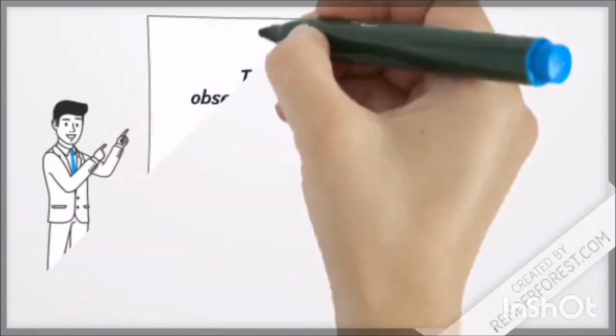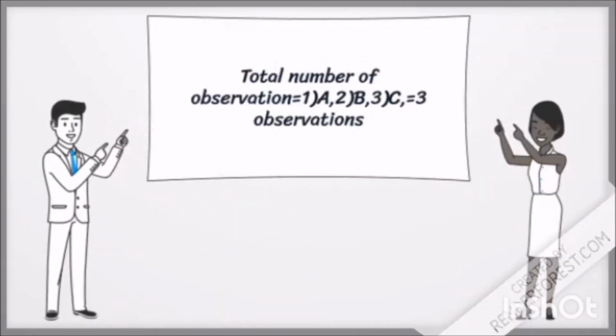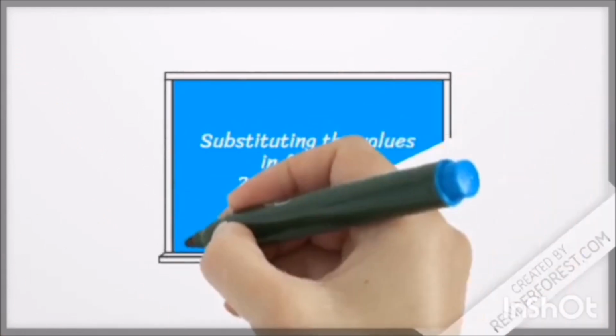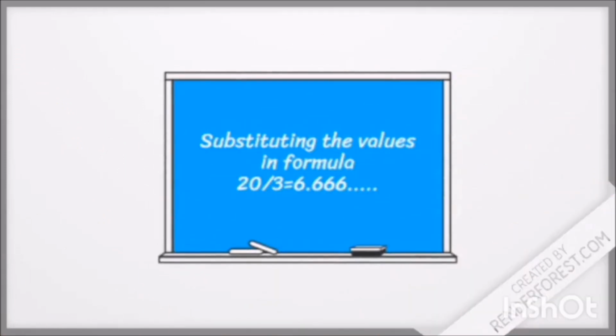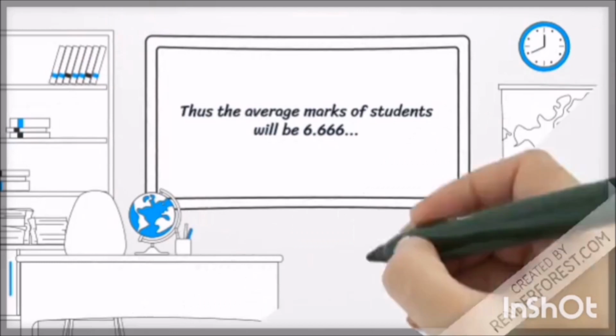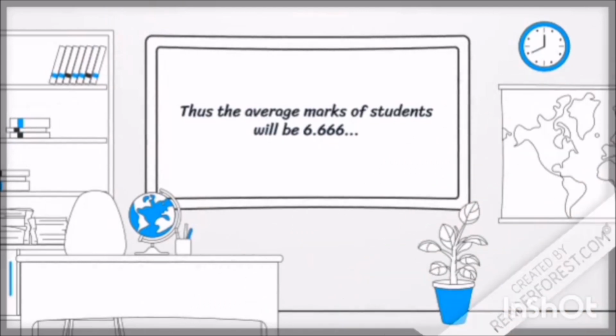And the total number of observations will be, yes, you guessed right, 3: A, B and C. By substituting these values in the formula, we get 6.666 and so on as our average marks. Thus, the average of that class is 6.666, and average marks will decide whether a class is good in academics or not.